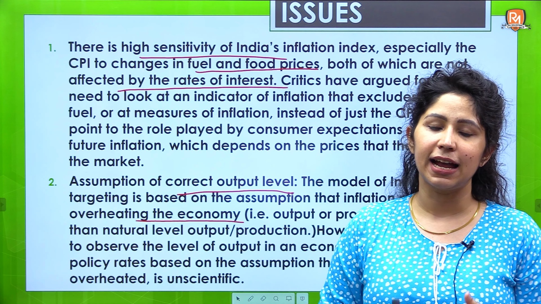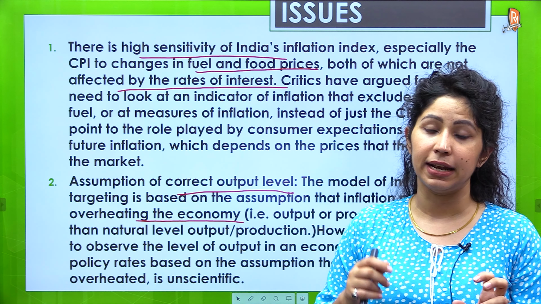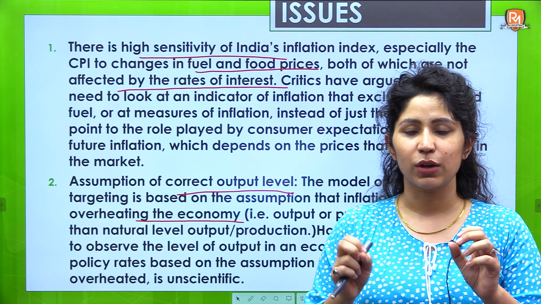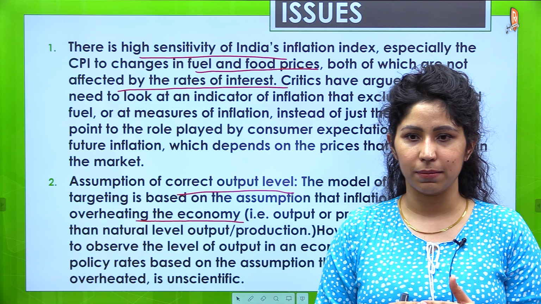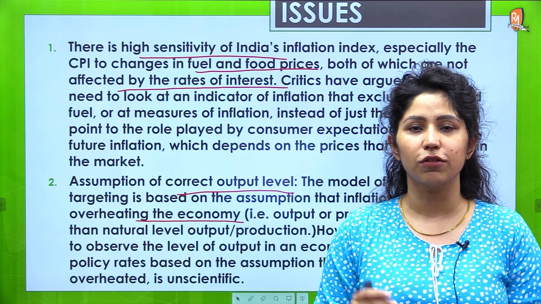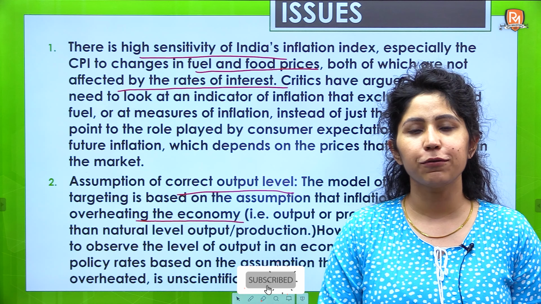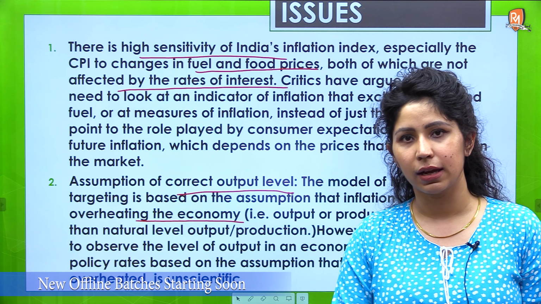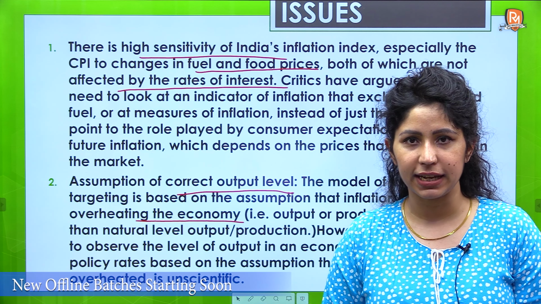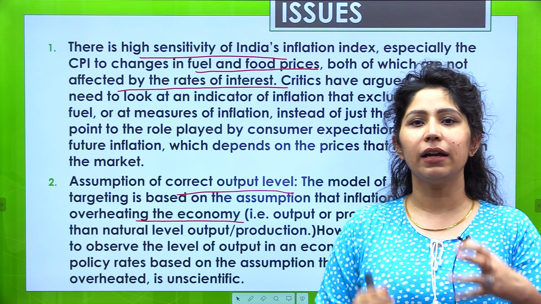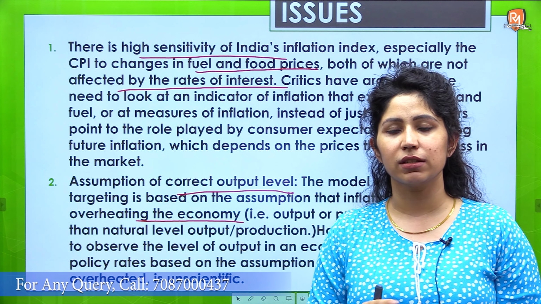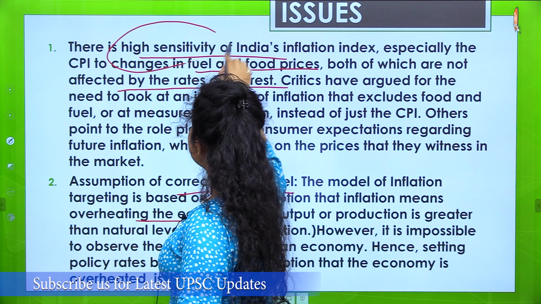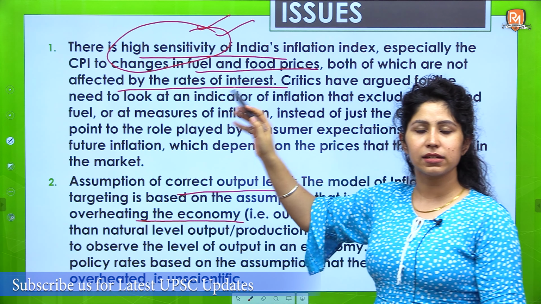So the first one is high sensitivity of India's inflation index. We use CPI, Consumer Price Index, for the inflation target. If you are aware of basic concepts of economy, Consumer Price Index also consists of food and fuel prices. And food and fuel prices are not affected by repo rate or rate of interest. People do not have to take loans for purchasing these commodities. And food and fuel prices are very volatile in nature. They keep on changing from time to time. So this CPI is very highly sensitive, and this highly sensitive index is used by RBI.